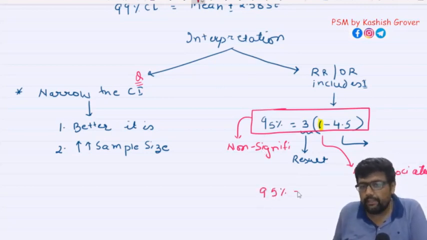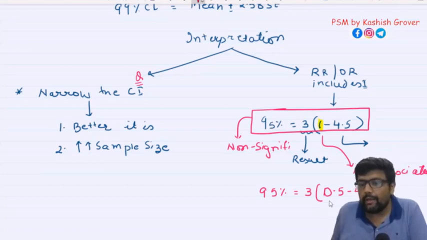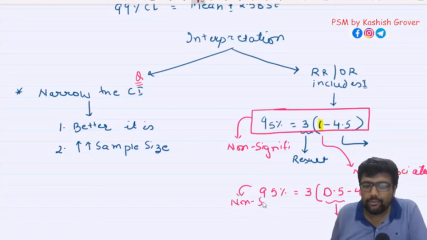Let me give you another example. The 95% confidence interval is showing 3 times relative risk, and it is showing 0.5 to 4.5. Now what is this? Yes, please tell me, you have to tell. This is saying you go and repeat the study, you may find smoking is beneficial for lung cancer. How are you kidding me, sir? This is also non-significant, right? So this is the concept of confidence interval.